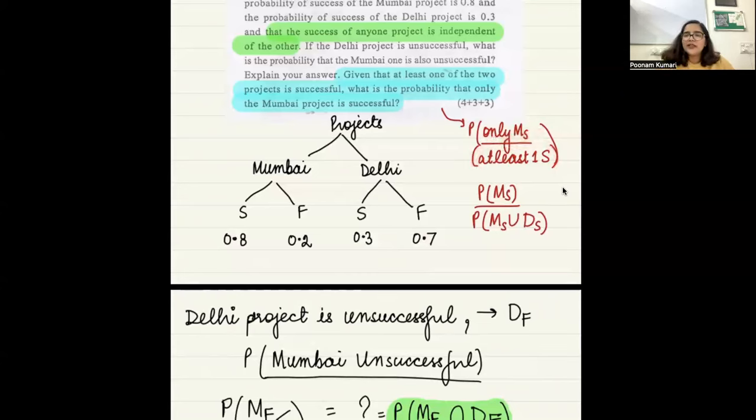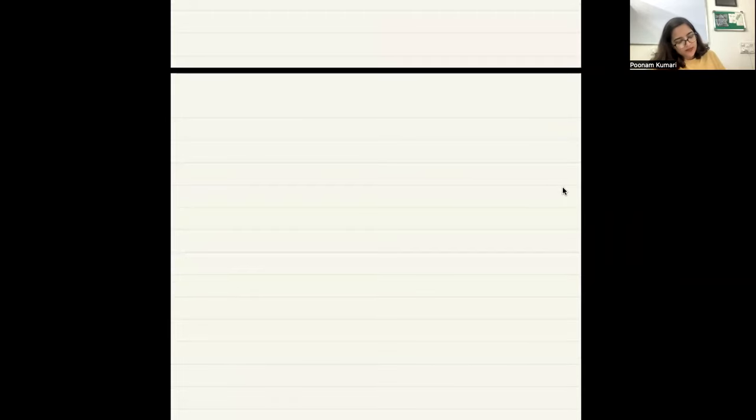Tell me one thing. Are the two statements the same? Mumbai project is successful.